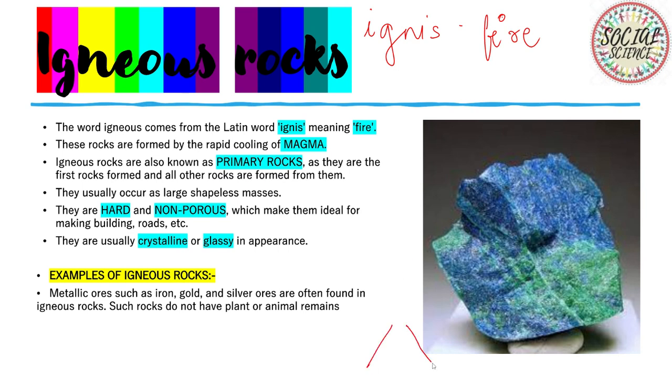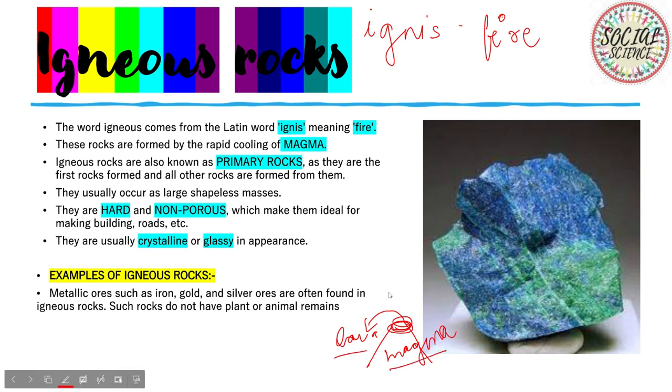I have been explaining in my previous videos that when a volcano's molten rocks come out, they're known as lava, and when they're inside, they're known as magma. They have several differences. As I told you, these rocks are made from magma. Igneous rocks are also known as primary rocks, as they're the first rocks to form, and all other rocks form from them.